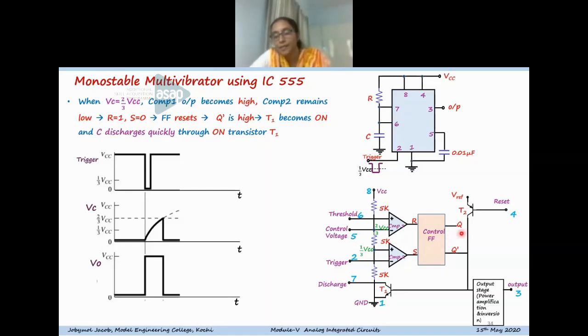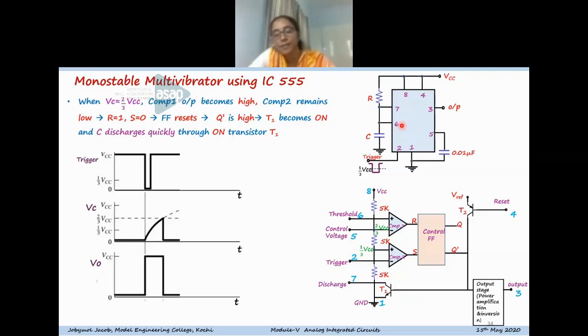When it is reset, Q bar is equal to 1 and the T1 transistor becomes on. When T1 is on, the capacitor can quickly discharge through the transistor T1. So this is the discharging path. The capacitor can suddenly discharge through the internal transistor connected at pin number 7.